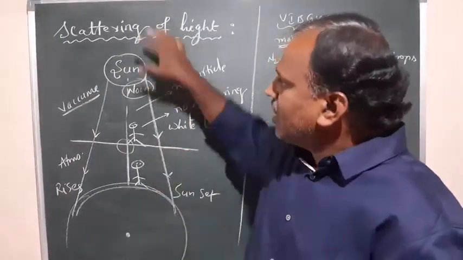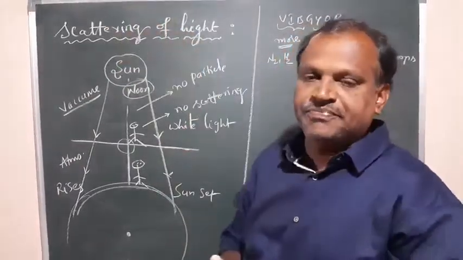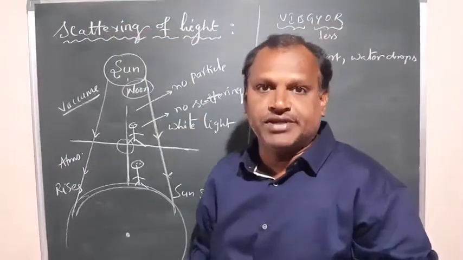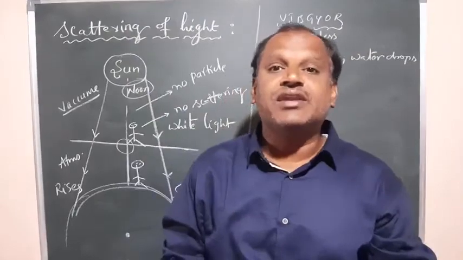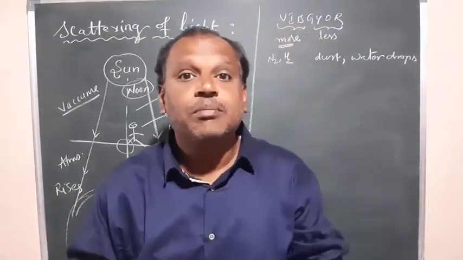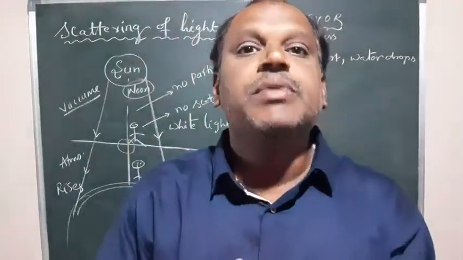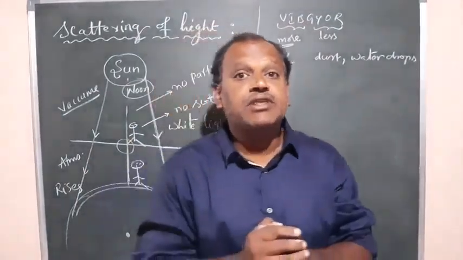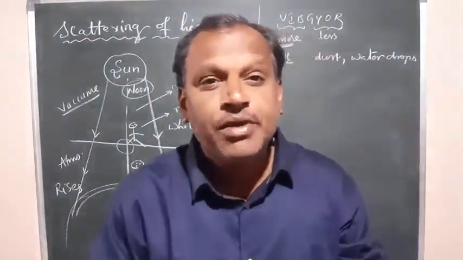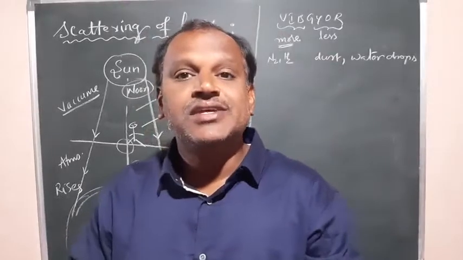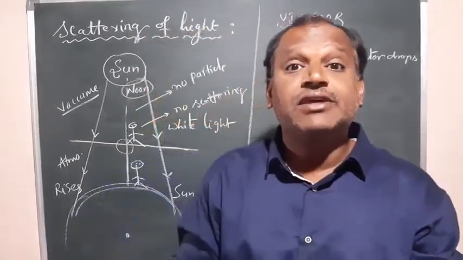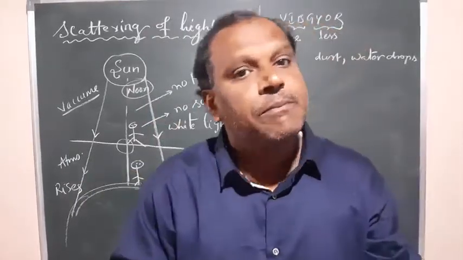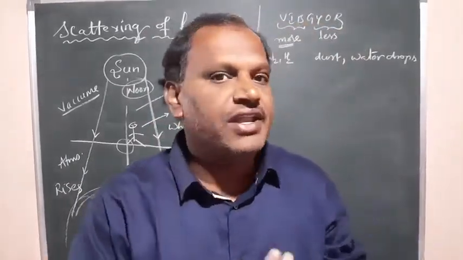Okay, so then how can you define this? Scattering of light: the process of light where the spreading of light takes place when it interacts with the particles of a given medium. That spreading of light with interaction of particles of a medium is called scattering of light.